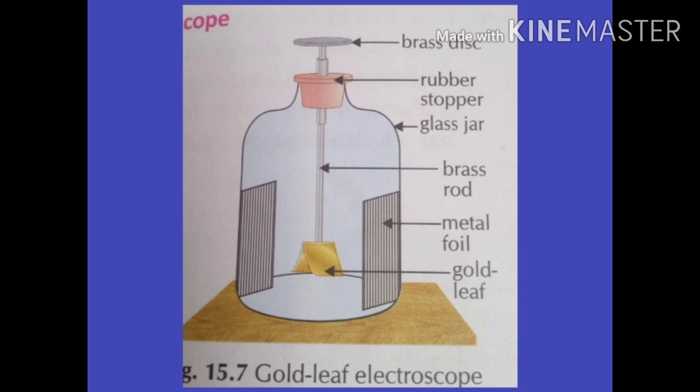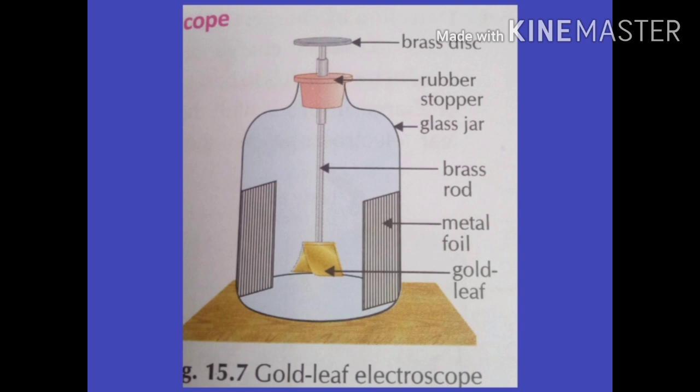We should have a gold leaf electroscope, a glass rod and a piece of silk cloth. Now we have to rub the glass rod against the silk cloth to get the charged glass rod. Take a gold leaf electroscope in which the leaves are initially folded. Bring the charged glass rod in contact with the brass disc of the electroscope. You will see that on touching the glass rod to the brass disc, the gold leaves diverge.